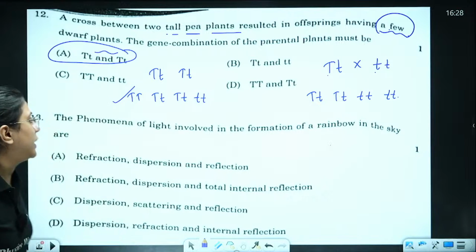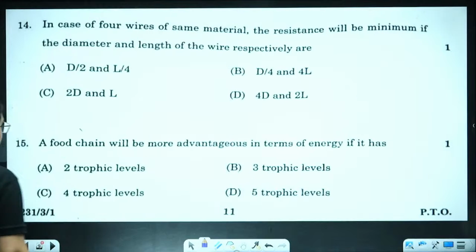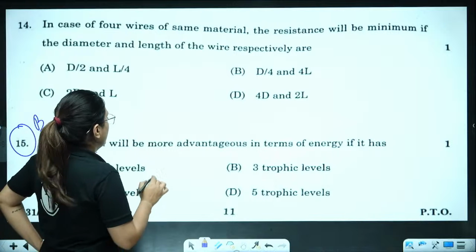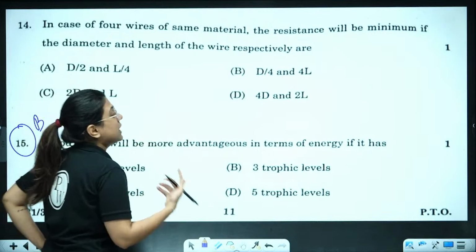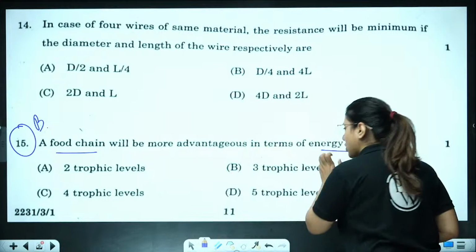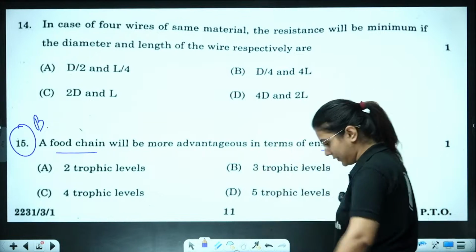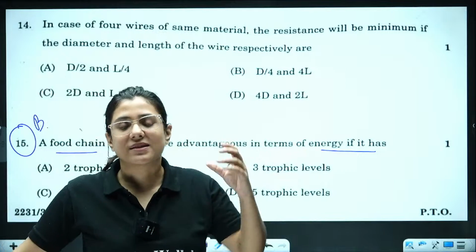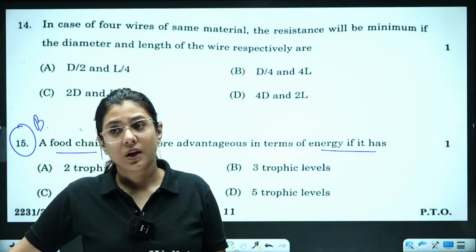Okay, right. Let's come to the next one. Question 13 is from physics. Now, question 15 is dedicated to biology. The question says there is a food chain. A food chain will be more advantageous in terms of energy if it has 2 trophic levels, 3 trophic levels, 4 trophic levels or 5 trophic levels. So, now we will wait for the final CBSE answer key to get this question.